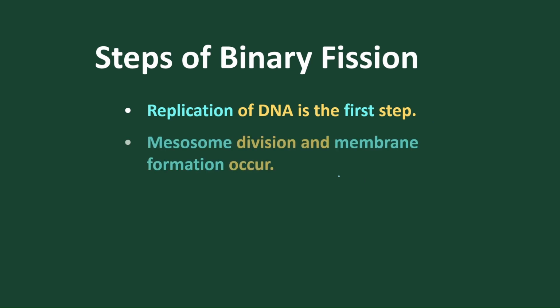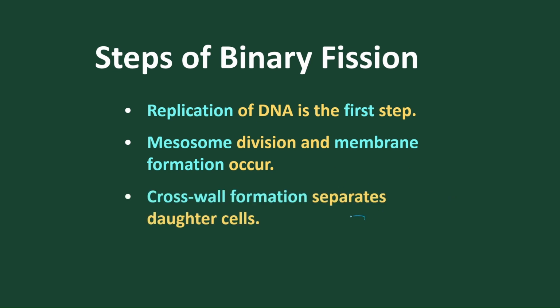Then the mesosomes are produced. Initially we have one mesosome, but after duplication of DNA, the cell membrane produces two mesosomes by membrane synthesis. Each mesosome will attach to its respective DNA. Clear, got it? And after that, wall formation takes place, and a cross wall forms to make two daughter cells.